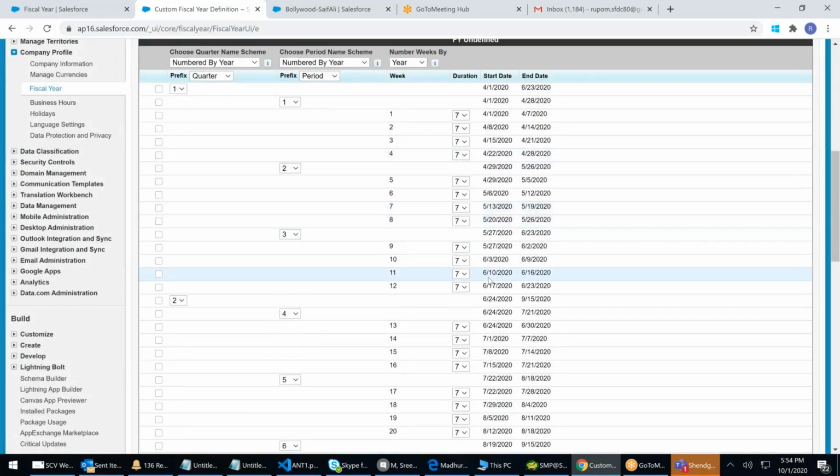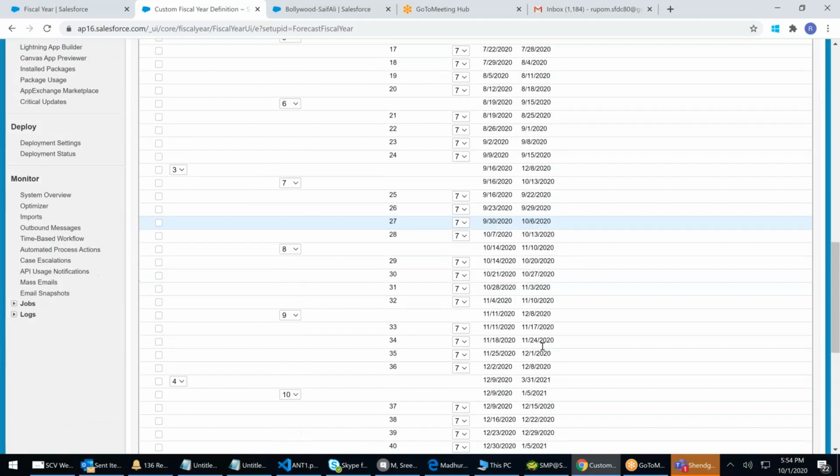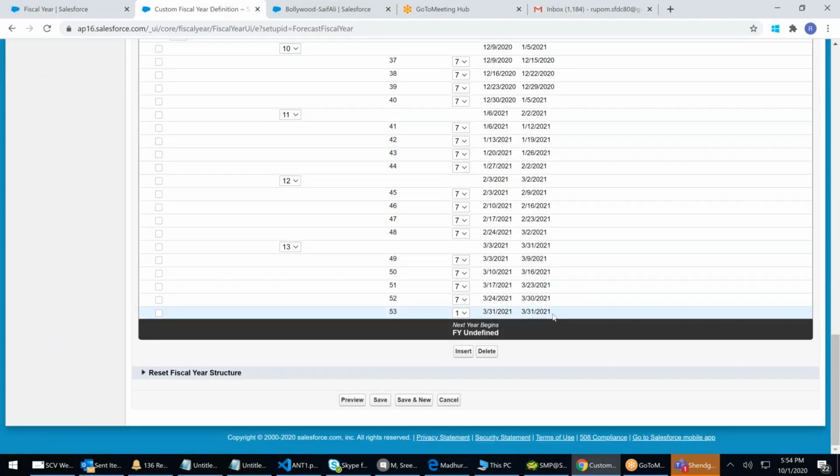Right? It's showing 7 days, 7 days, 7 days. When will my year end? See that? 31st it should end. The last week should have 1 day. See? Then only it will end on 31st, because again from 1st of April, a new quarter will start.